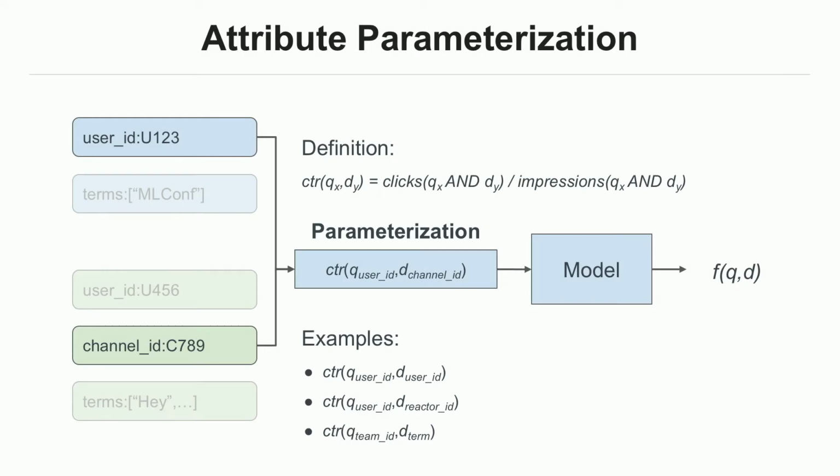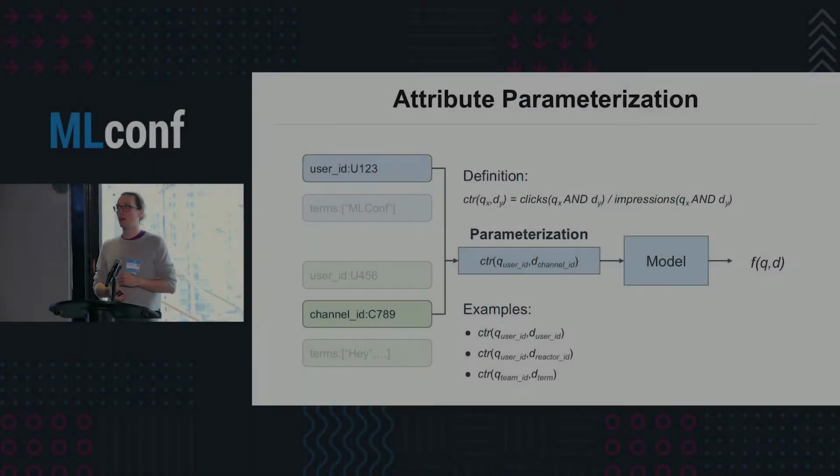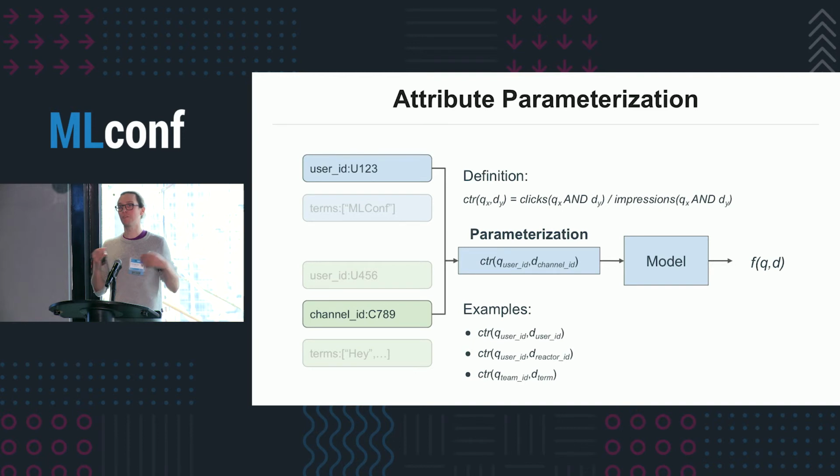This becomes more interesting when we look at CTR or functions of attributes across the query and the document. So in this case, for example, we could look at, well, when a particular user issues a query and sees results from a particular channel, how often does that user click on results from that channel? So what's the affinity between that user and this particular channel, and how does that factor into how likely the user is to click a document from that channel?